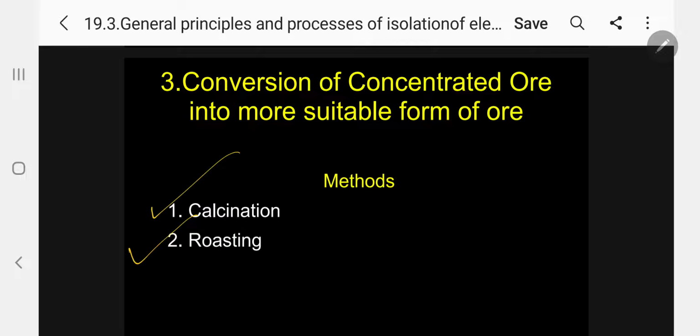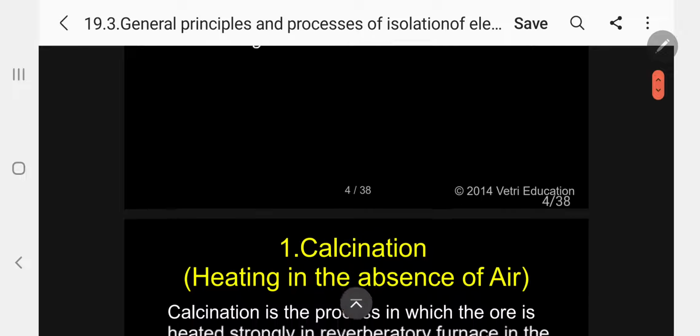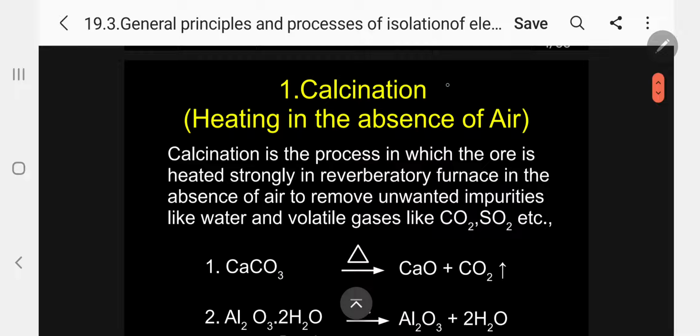What is meant by calcination? Calcination is a process where the concentrated ore is heated in the absence of air, whereas roasting is a method in which the concentrated ore is heated in presence of air. That is the only difference. Here, in presence of oxygen, we are heating. That is the only difference between these 2 methods. So first let me concentrate on calcination, that is, heating in the absence of air.